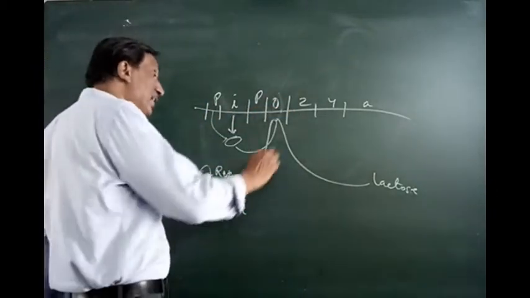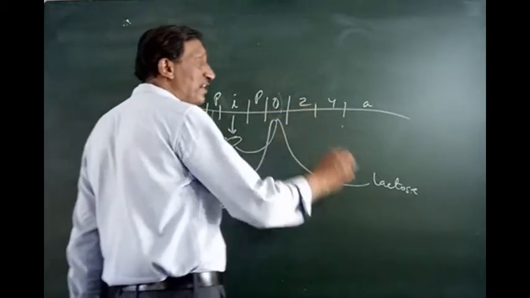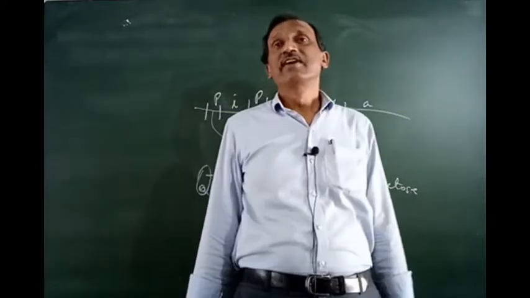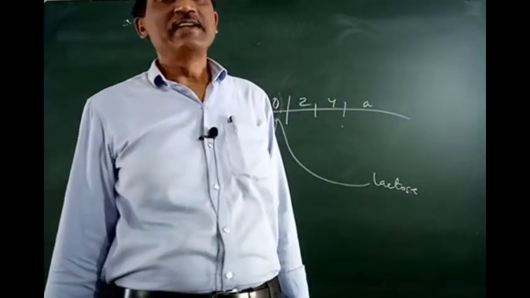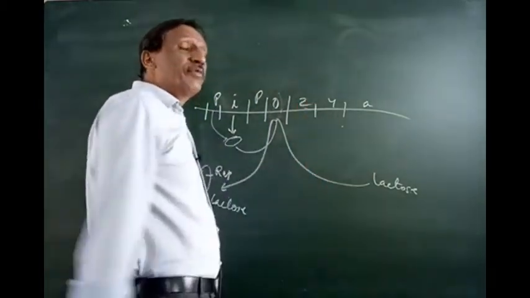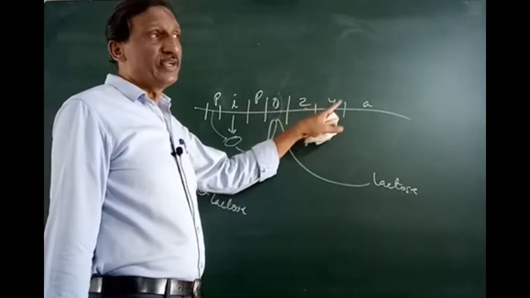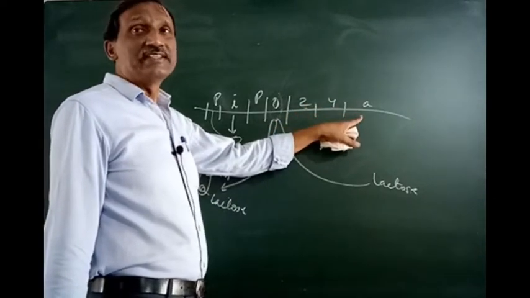Now because of the 3 genes which are made here, Z produces beta galactosidase, Y produces permease, and A produces transacetylase. All the breakdown will be done by the beta galactosidase, permease increases the permeability, and transacetylase is only shifting the acetyl group.